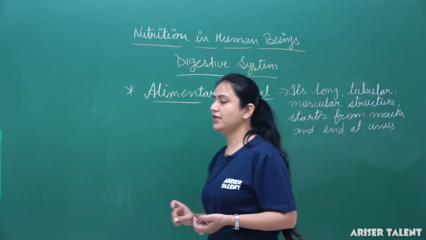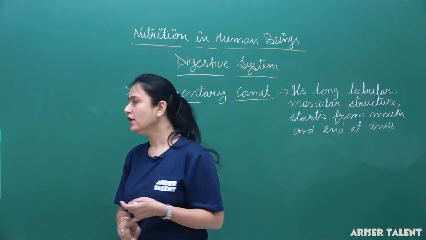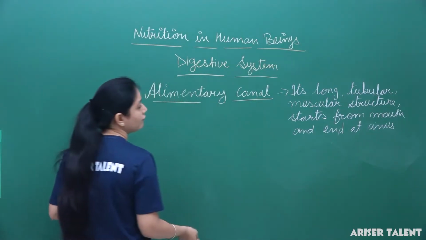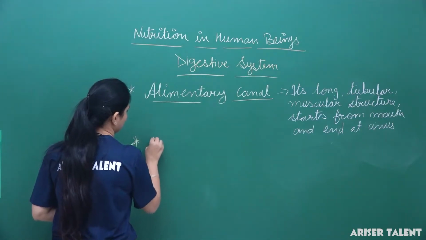Okay, so here we can say the alimentary canal contains different organs and glands. So what are the different parts of the alimentary canal? They are the mouth.